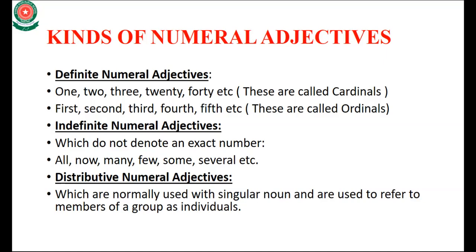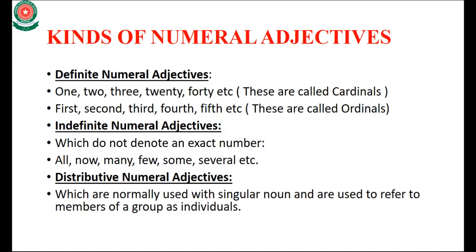First is definite numeral adjectives. Definite numeral adjective tells the fixed amount, like 1, 2, 4, 40, 50, 70, like first, second, third, fourth. Definite हम क्या कहते हैं? Definite का मतलब होता है मुकम्मल. It will give a complete number, जिसमें हमें जरा सा भी शक नहीं रहता. That's why in most sentences we use a definite numeral adjective.